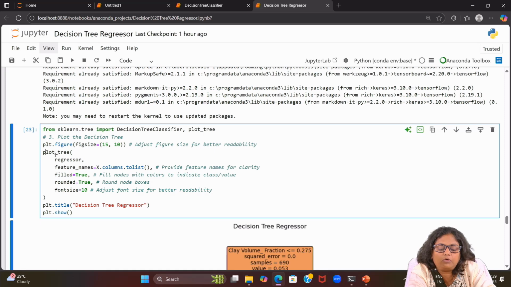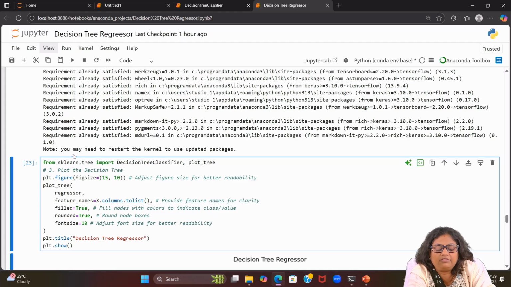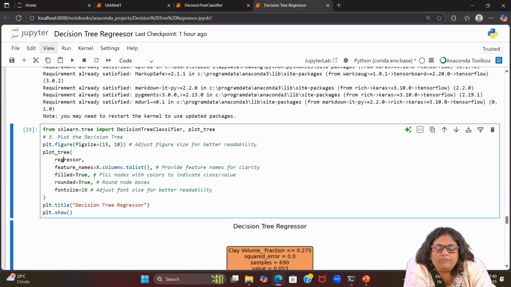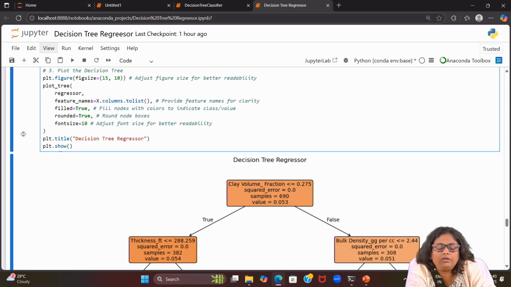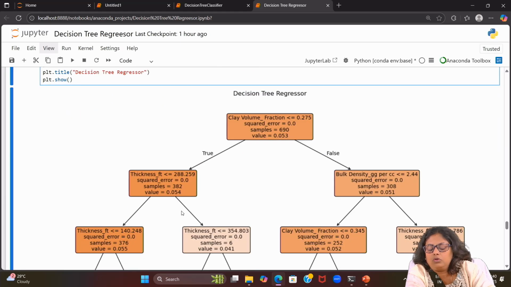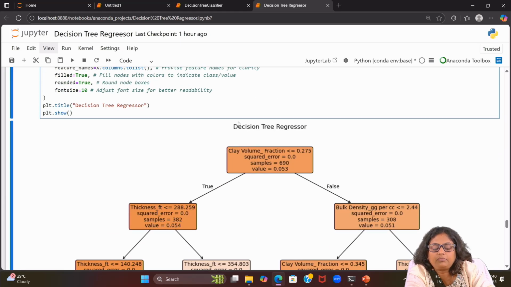Then we call plot_tree and pass these parameters: the regressor which we initialized; feature_names, which I assign to x.columns.tolist(), providing the feature names for clarity; filled set to True, which fills the nodes with color to indicate class or value; rounded set to True, which rounds the node boxes; and font size 10. Then plt.title and plt.show.